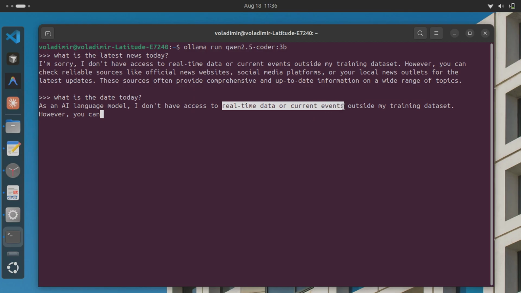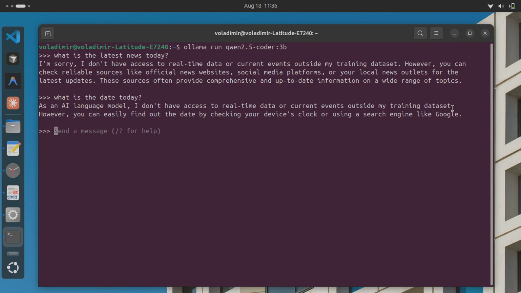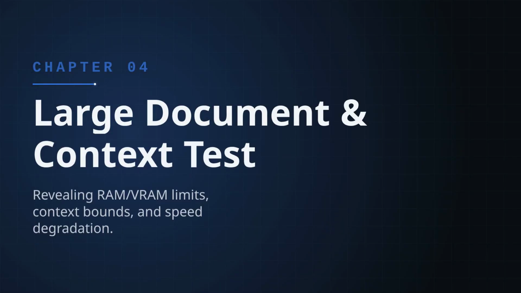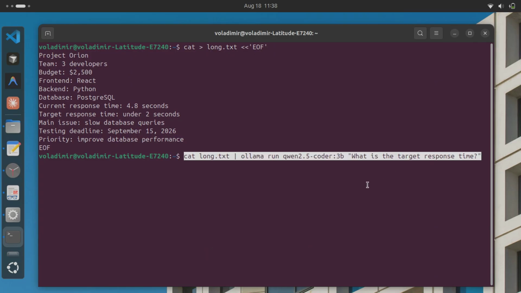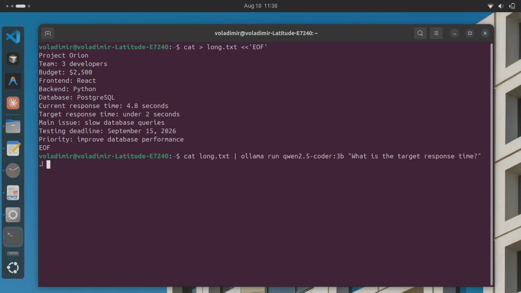Next up, a much bigger challenge, a genuinely long, detailed document. Test 4 is the big one, feeding this model a full page of real project data to see exactly where its own memory starts to actually break down. I'm building the document live right now. Project Orion, 3 developers, a $2,500 budget, React and Python.